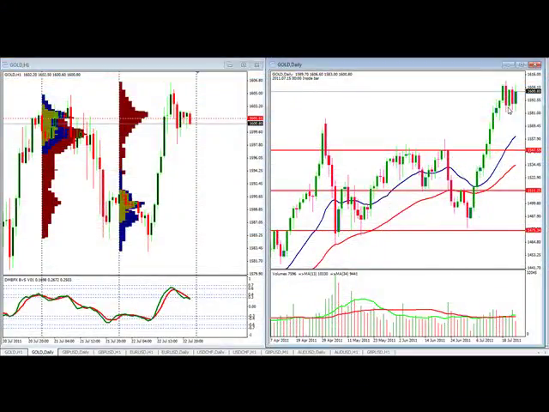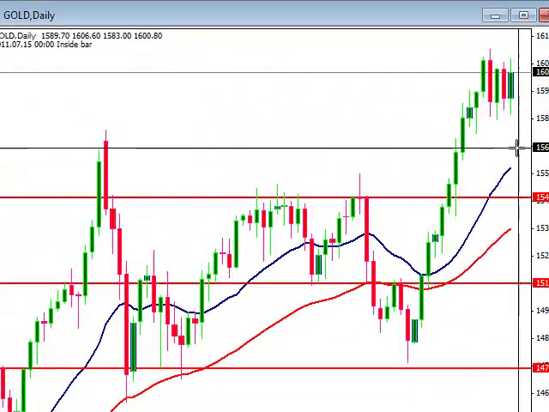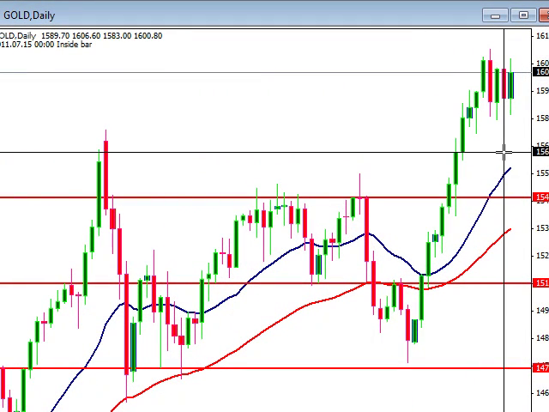Okay, so we're going to start off with the gold chart. And the main thing, obviously, we see this beautiful 12-day up move. That's certainly great. And what we're starting to see, certainly after a big move like this, is the market needs to breathe, conceptualize what happened and determine whether or not we're going to continue.